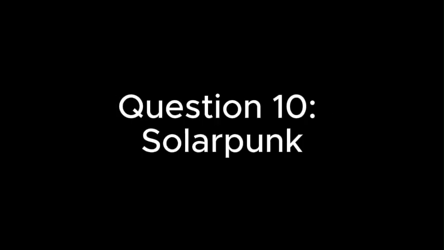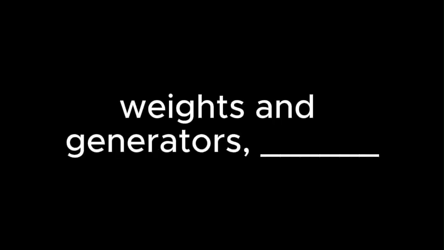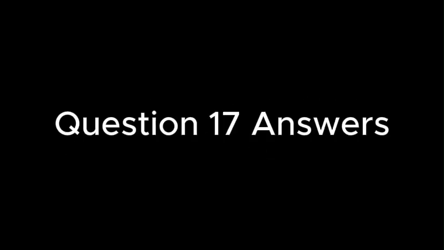Question 10. Solarpunk is an art movement that imagines renewable energy-powered technology infused complementarily into nature. In Paolo Bacigalupi's solarpunk short story "Efficiency," an artificial intelligence that absorbs sustainable energies, redistributing them through intricate networks of weights and generators, Chicago's energy grid. Question 17. Which choice completes the text so that it conforms to the conventions of standard English? A. have been powering. B. power. C. powers. D. are powering.